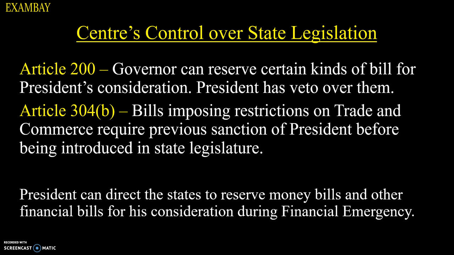Also, according to Article 304B of the Indian Constitution, the bill imposing restrictions on trade and commerce require previous sanction of president before being introduced in the state legislature. तो जब तक प्रेसिडेंट सैंक्शन ही नहीं देगा तब तक आप स्टेट लेजिस्लेचर में बिल इंट्रोड्यूस ही नहीं कर सकते.